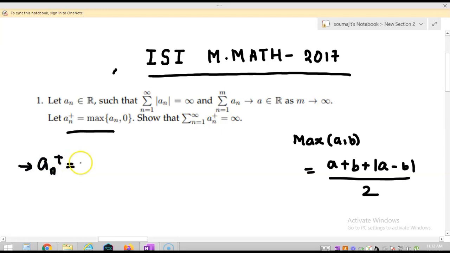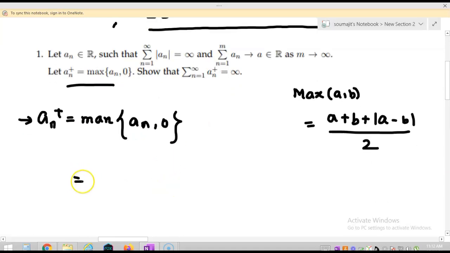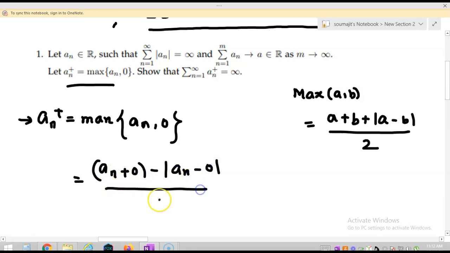So I can write this a_n plus, that is maximum of a_n comma 0, as (a_n plus 0 plus mod of a_n minus 0) by 2, so it is equal to 1 by 2 times (a_n plus mod of a_n). Okay, so this is our given a_n.